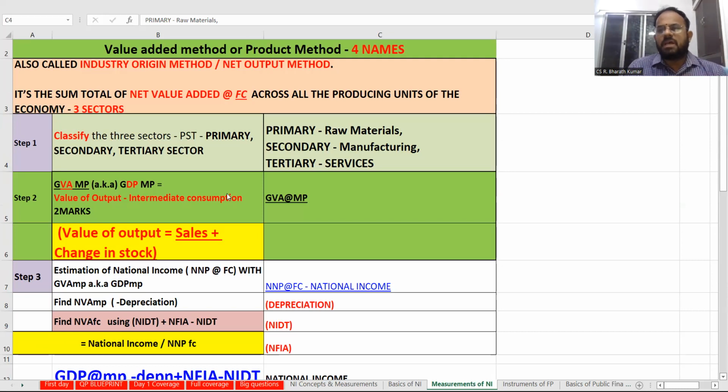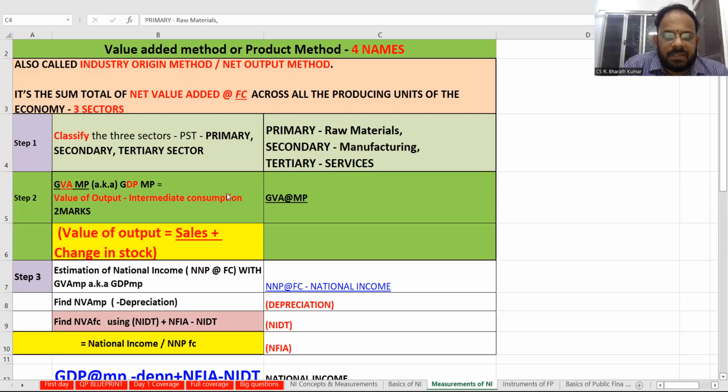Value of output. That means how much you wanted to derive as output. In the middle, the intermediate consumption is covered. So value of output, how will you determine it? First, sales. What are the changes happening in the opening stock and closing stock? That difference is going to be the value of output. This is very crucial for your exam question.